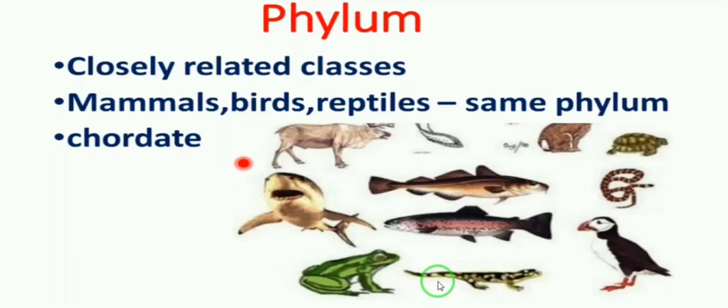So the next one is the last one: kingdom. It is the highest category. The kingdom is the highest category and the largest division to which microorganisms, plants and animals belong. Closely related phyla come under this kingdom. Each kingdom is different from one another, but has the same fundamental characteristics in all organisms grouped under that kingdom.